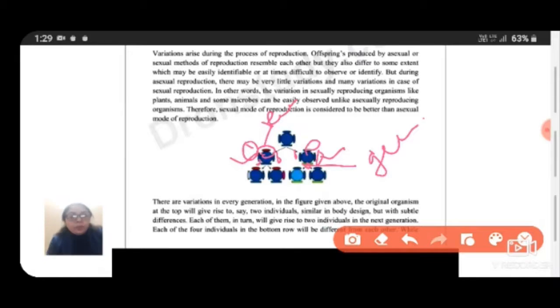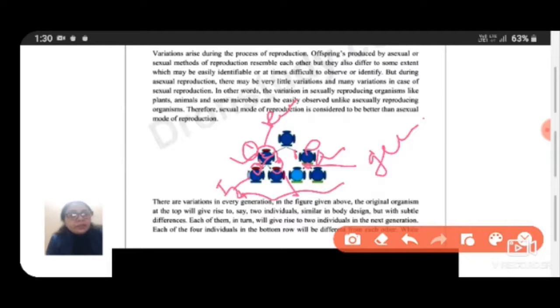Now when these four come in the F2 generation, the next to next generation, obviously both parents are red headed, but now a new variation will come, like a bluish right hand, and the left one is red.